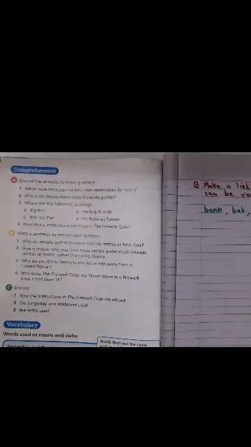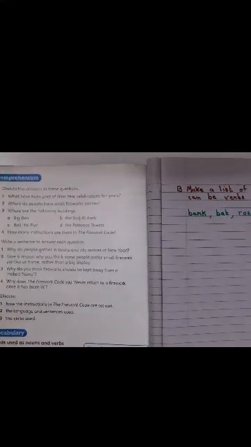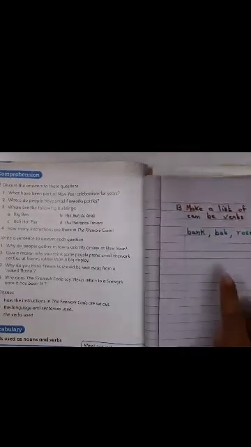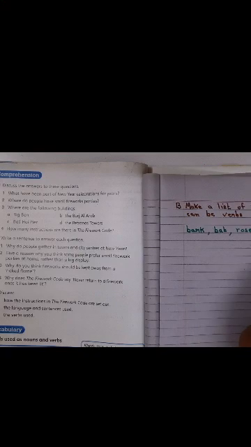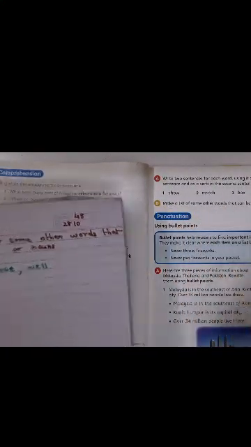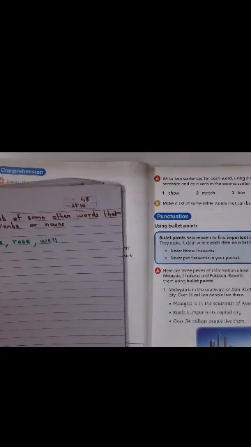I have used it as a verb also, as a noun also. You may pause and look at the video for further understanding. Right? So children, now don't use these same words, the examples I have given you. Here you have to make a list. Okay, now I have made 4. You can make 5 words, children.